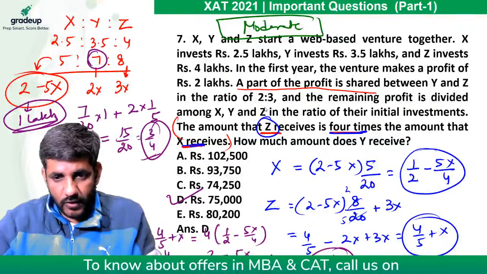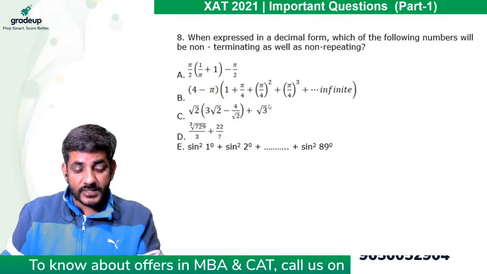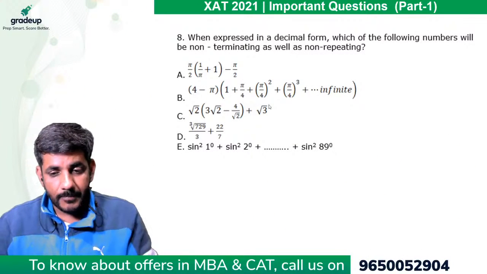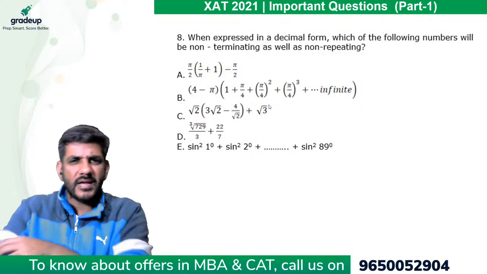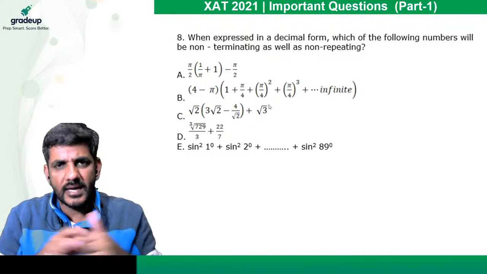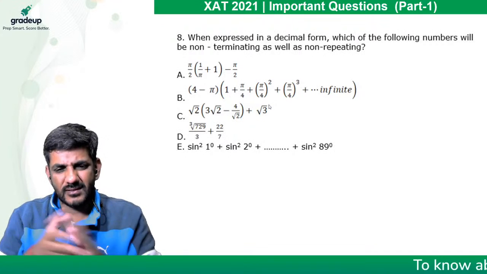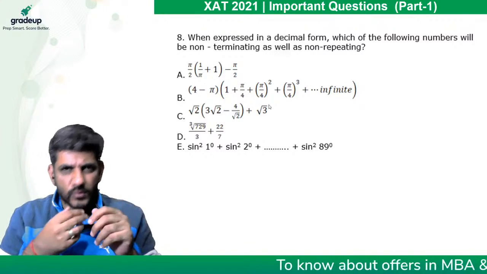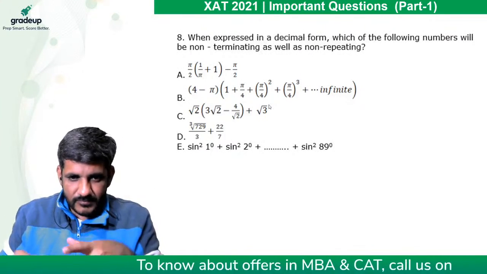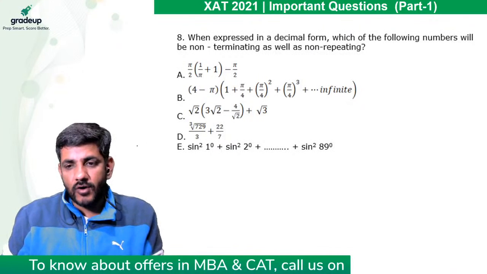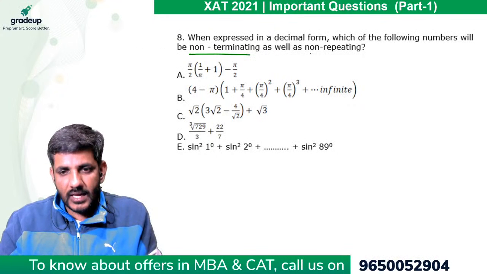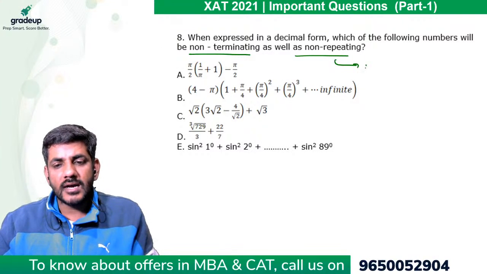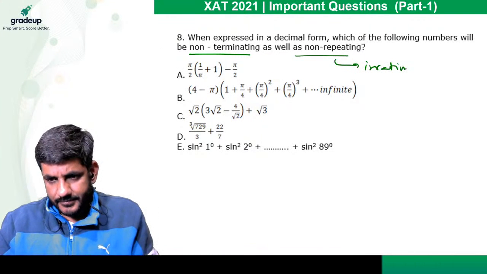ओके, सो लेट्स मूव फॉरवर्ड गाइस टू नेक्स्ट क्वेश्चन, दैट इज क्वेश्चन नंबर 8. Ok, so when I looked at this question first, so looking at the options, I feel that I'll not be doing this question, right? Many of you would be feeling this. The options are saying this is not doable, right? Look at this. When expressed in a decimal form, which of the following numbers will be non-terminating as well as non-repeating? So aren't these numbers irrational?